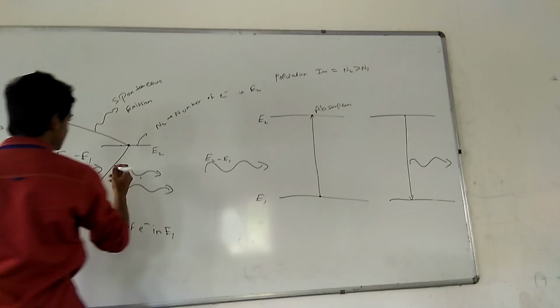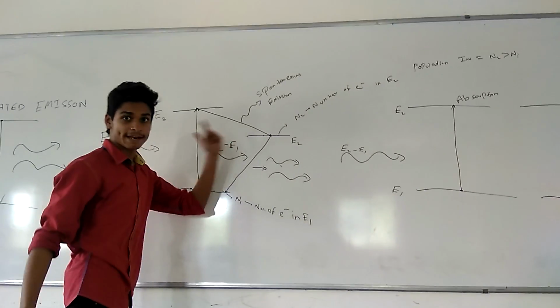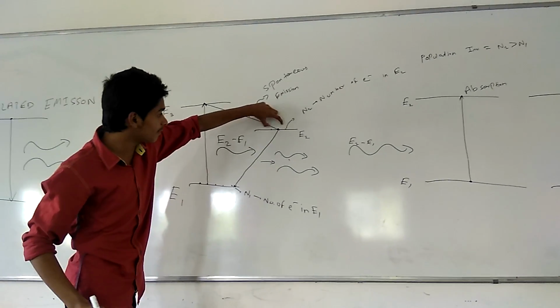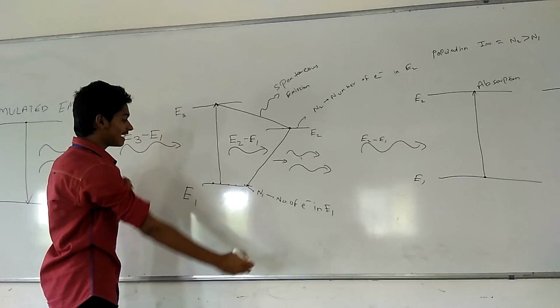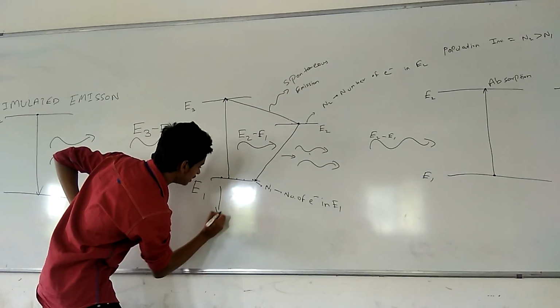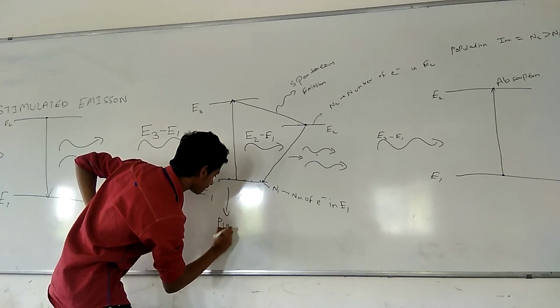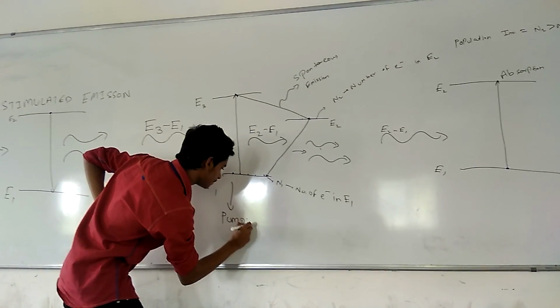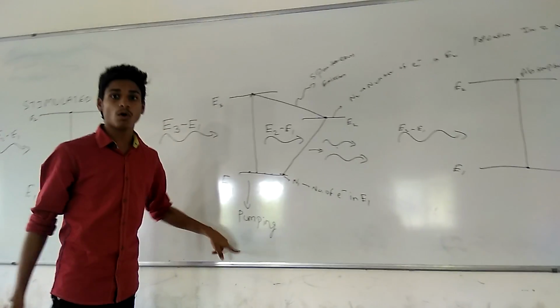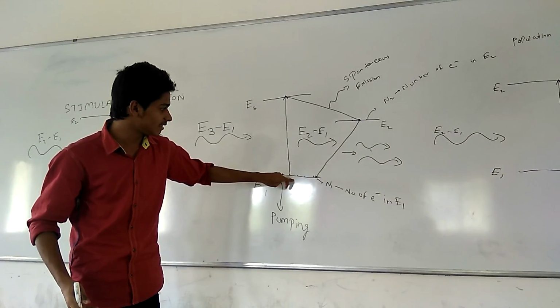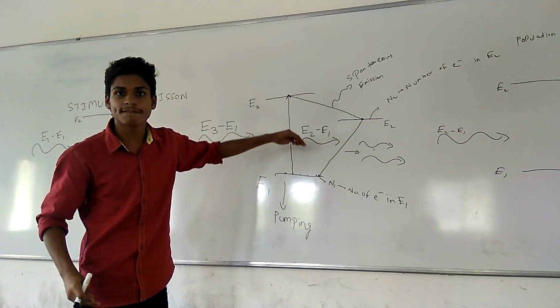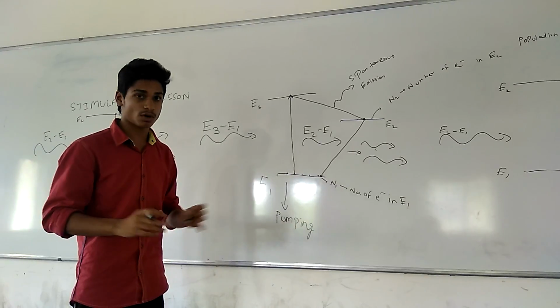So in order to achieve this condition, N2 greater than N1, the number of electrons here must be greater than the number of electrons here. In order to get that, we need to supply some energy, which we call pumping. Pumping is providing energy in order to get the laser effect in the process.